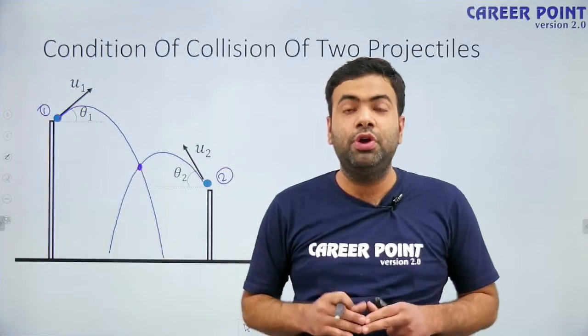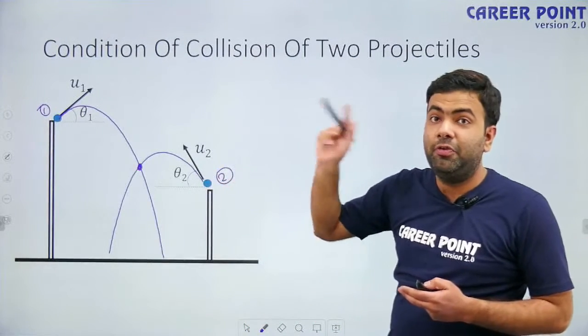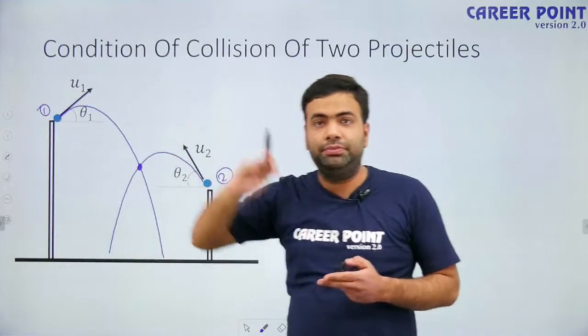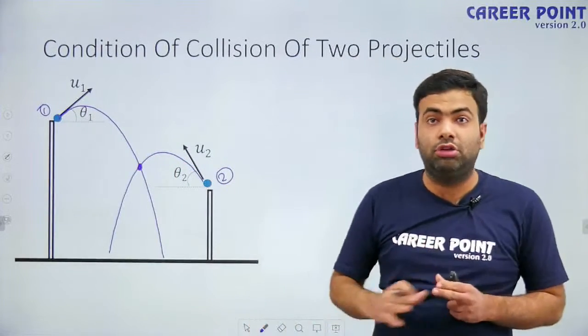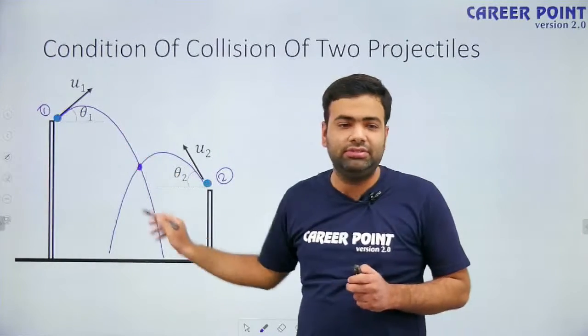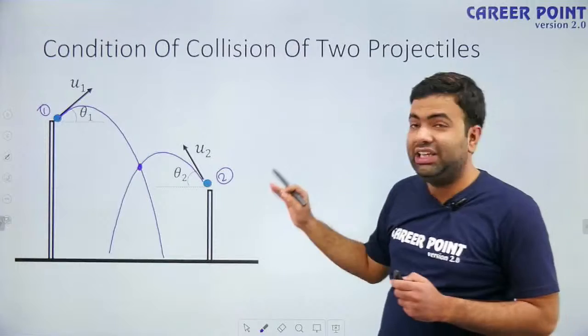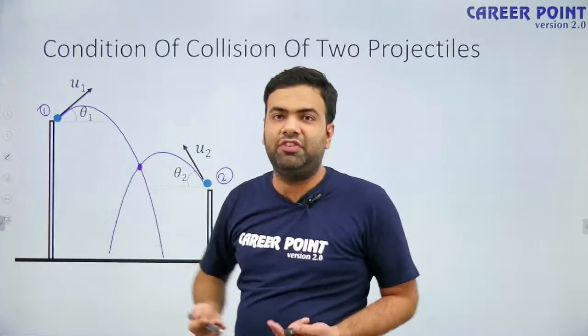So we are going to observe particle 2 with respect to particle 1, using the concept of relative motion. With respect to the ground the calculation will be lengthy, so we solve these kinds of problems with respect to any one particle.